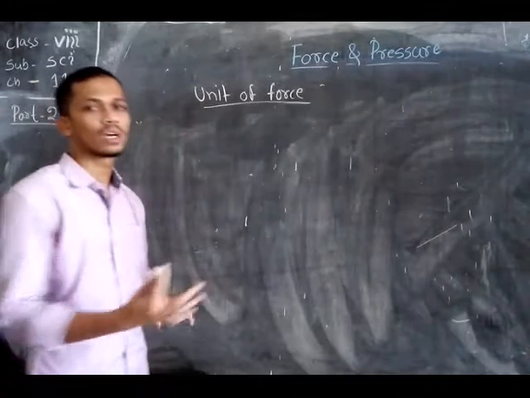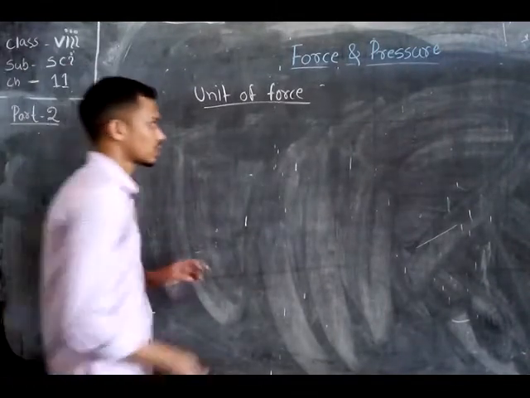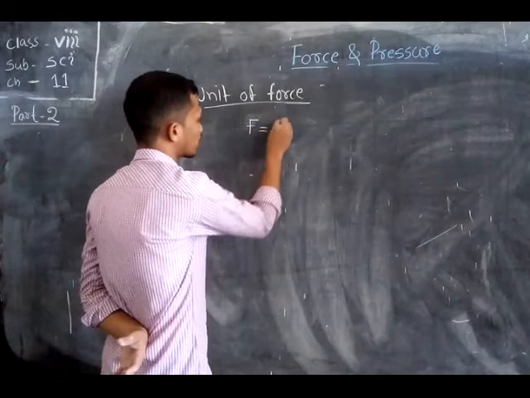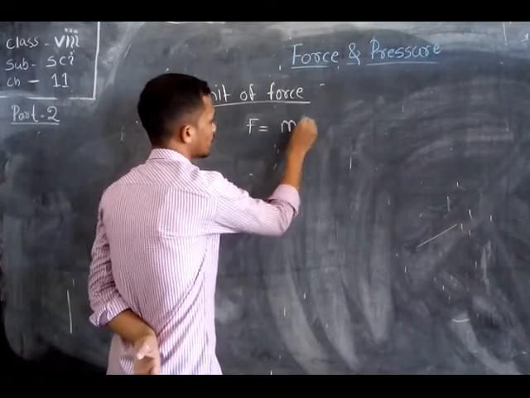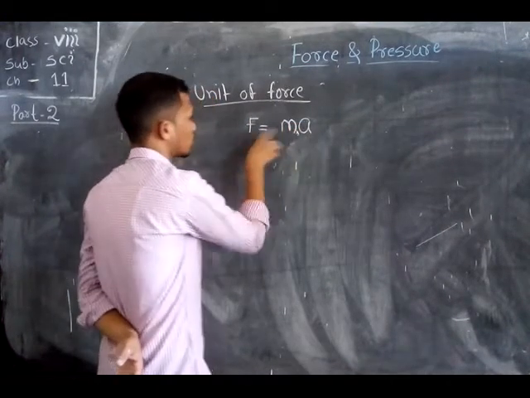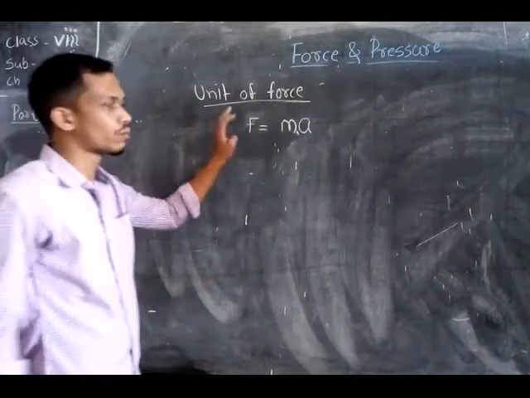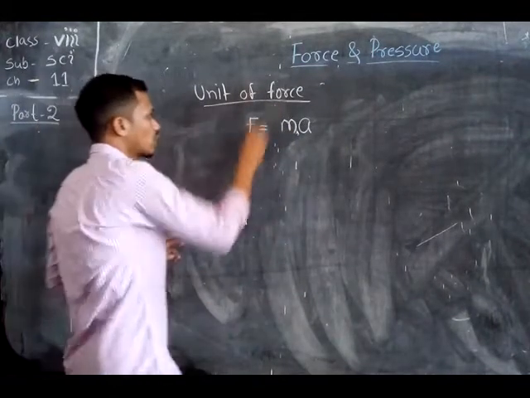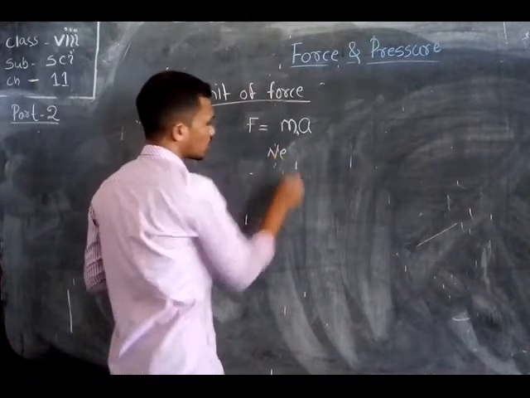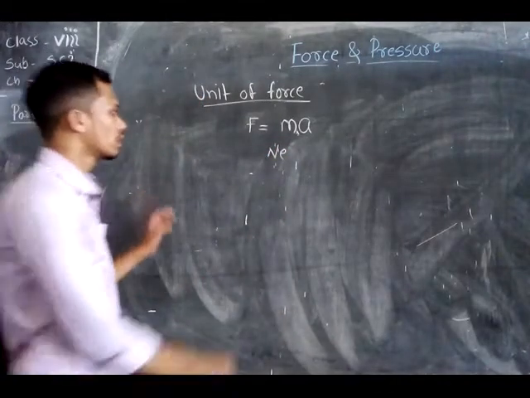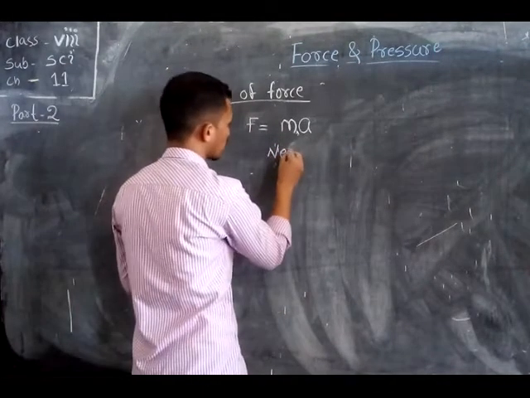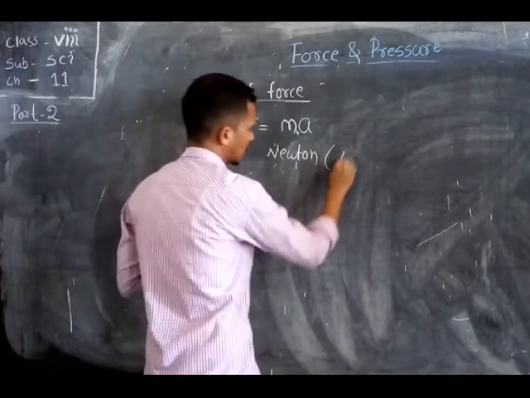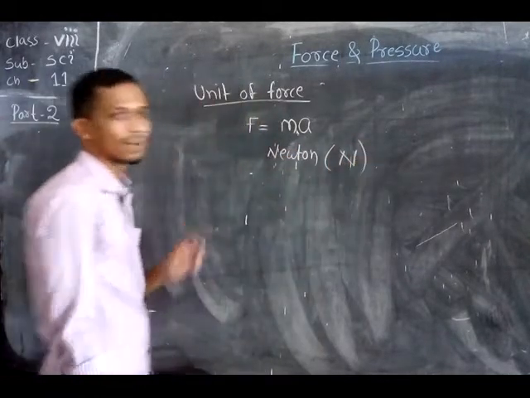According to Newton's second law, the equation of force is force equals m into a. Force is the mass into acceleration, and the unit of force is named after Sir Isaac Newton. The unit of force is also Newton, and it is represented by the capital N.